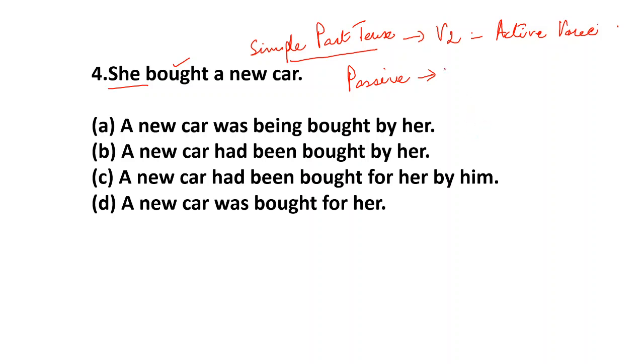Was, were will be there, then there will be the V3, then there will be by, then there will be the subject. Okay. So here you find out which option is correct. There has to be was, were. So a new car was being bought by her. So a new car had been bought by her.